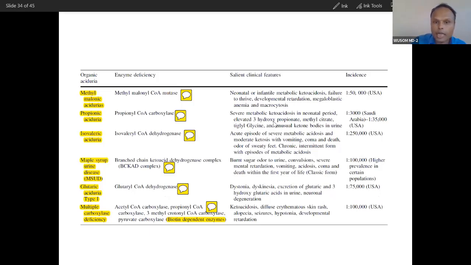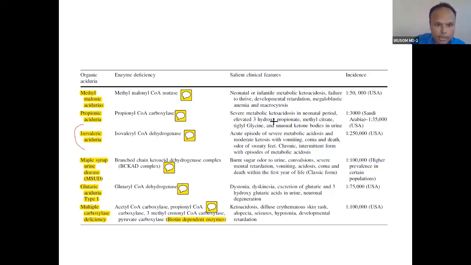Now, this is the organic aciduria chart that I have already done in TVL. So you can go through this chart again. I felt it is worth mentioning here. So you can see isovaleric aciduria. I've explained this. Isovaleric coenzyme A dehydrogenase deficiency. It comes in leucine catabolism. And what is the presentation? You can see methylmalonic aciduria. We have also done this, because of deficiency of methylmalonic mutase.